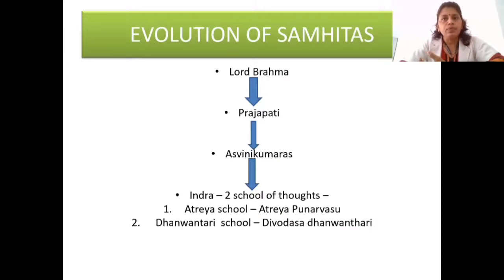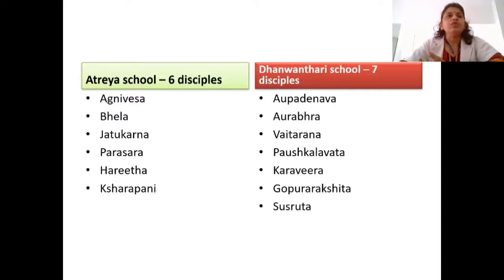Atreya Punarvasu had 6 famous disciples, named Agnivesha, Bela, Jedukarna, Parashara, Harita, Ksharapani. After learning from Atreya, these sages compiled the teachings of Atreya and named their own Samhitas.